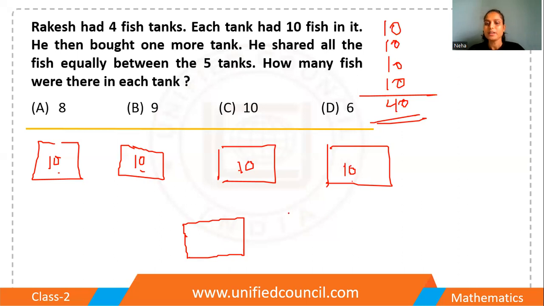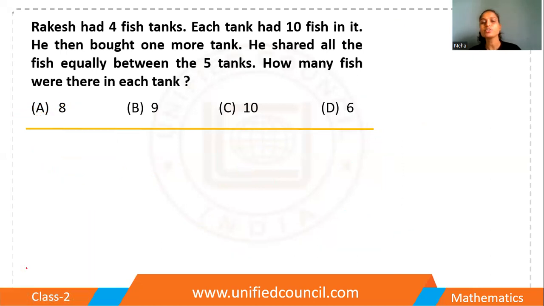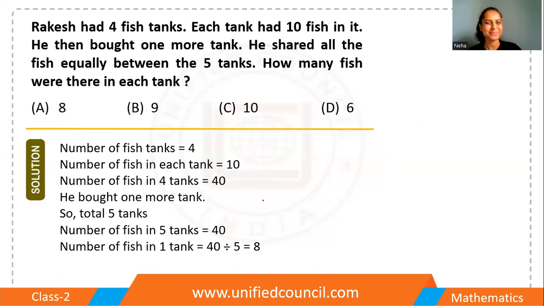So in 5 tanks we have 40 fish. Okay, so in one tank, how many fishes are there? 40 divided by 5, 8. So 8, that means A is the right answer to this question. Clear? Now, my dear students, let me show you the correct detailed solution to this given question. Perfect? Very nice. Now, let's move to the next one.